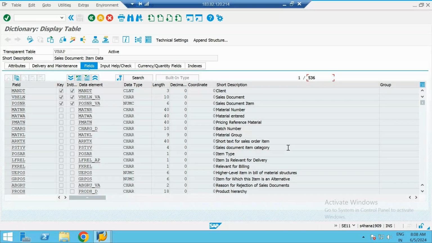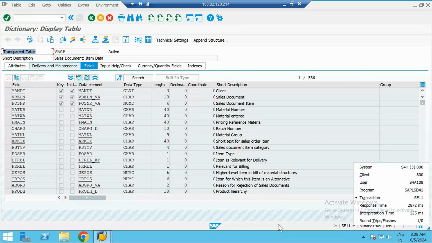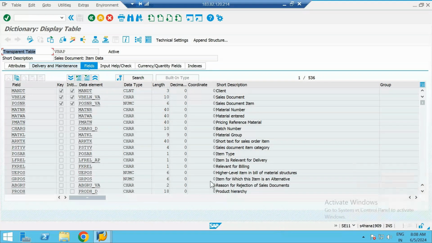Here it says transparent table. We are in the HANA system, so we can't see different categories because this is the advanced HANA system that we are currently practicing in. So we will not see cluster and pooled. But imagine if this was a cluster table or a pooled table, and we are seeing 536 here, at database level it could be 600 or 400 or anything other than 536. It will not be 536.